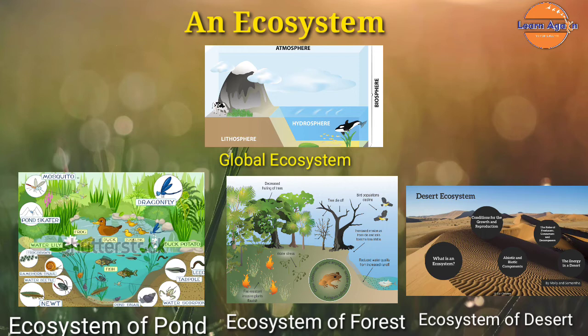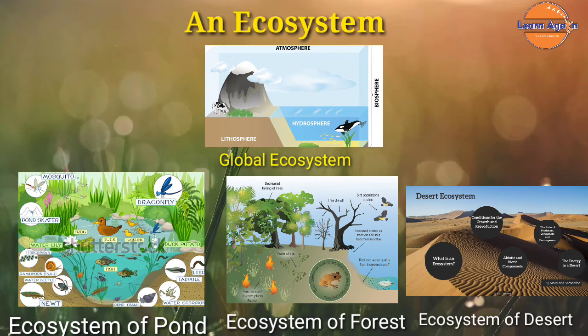The biosphere. The biosphere is referred to as the global ecosystem. Within the biosphere, each natural habitat, such as a forest, desert, or pond, with its community of living things, is referred to as the regional ecosystem.